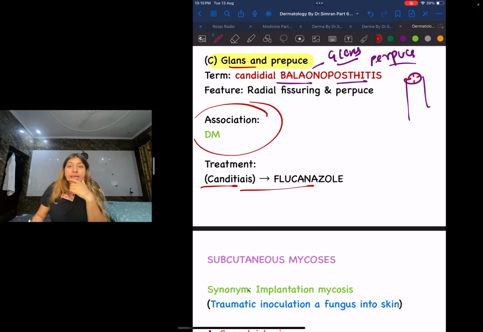Guys, let us talk about candida albicans as well. What is an important thing that you need to know? There is absence of any odor. There is no odor in candida albicans. That is one important point that you need to know. Further, we'll discuss in OBGYN more about it.